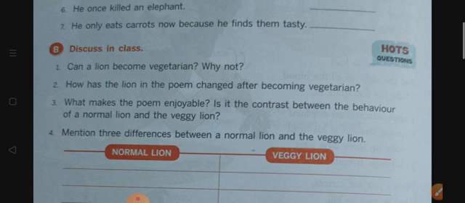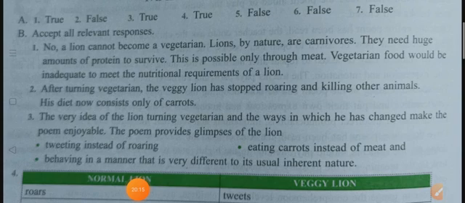So let's see the answer. No, a lion cannot become a vegetarian. Lions by nature are carnivores. They need huge amounts of protein to survive, and this is possible only through meat. Vegetarian food would be inadequate to meet the nutritional requirements of a lion. So a lion cannot be a vegetarian. Why? Because it's a carnivore.